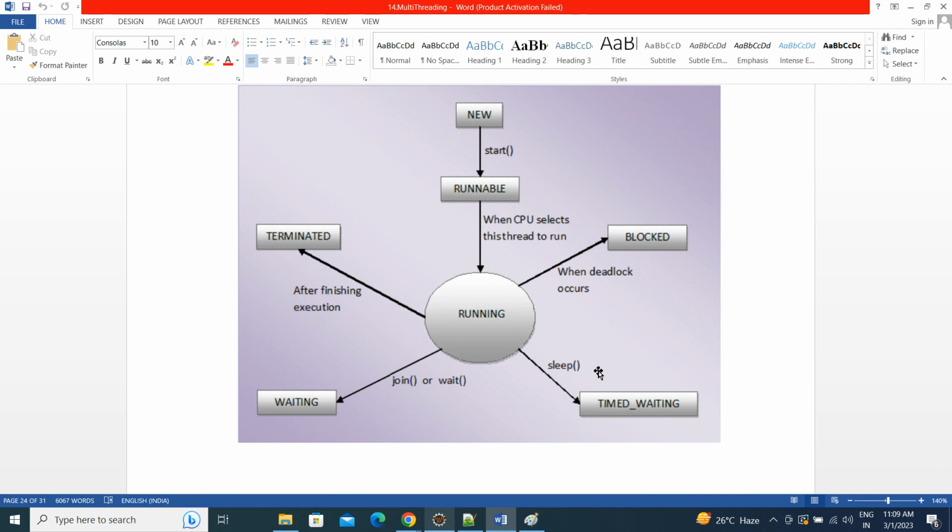So how much time it has to wait? Either this one or the wait method, we can call with some timeout. Then in that case it will be in the timed waiting state. If you call either the wait or join method without any time, then it will be in the waiting mode. Once it finishes its execution, it will be in the terminated mode. Once the thread has completed its task, it will be in the terminated state or dead state. These are the states.